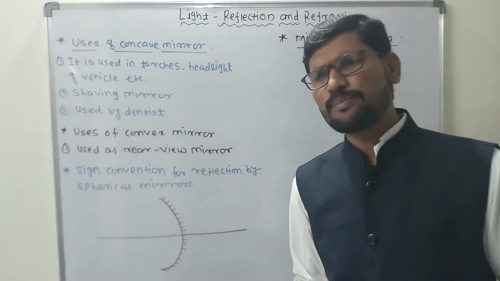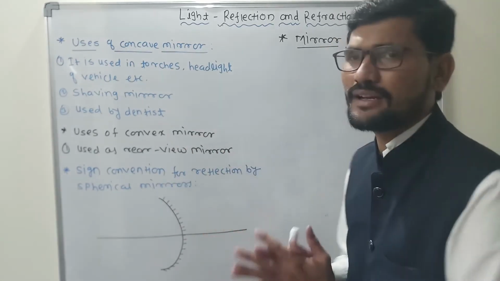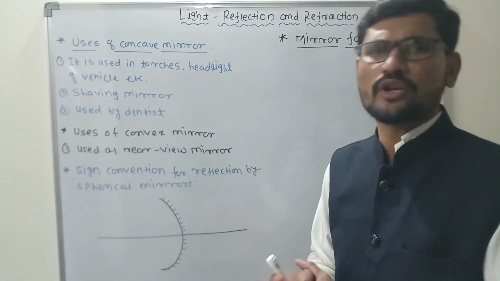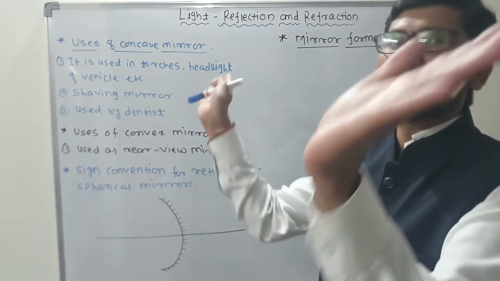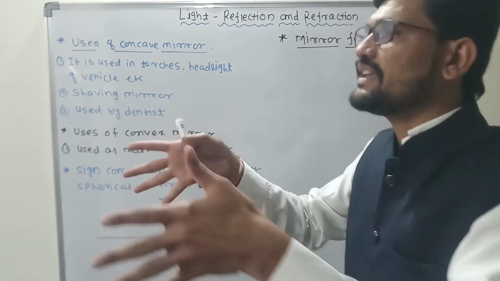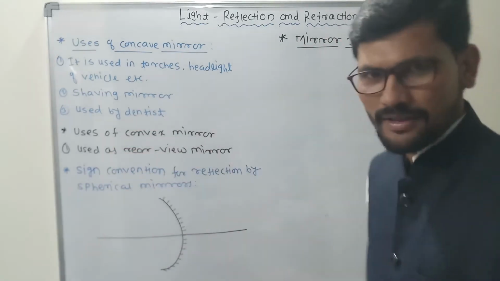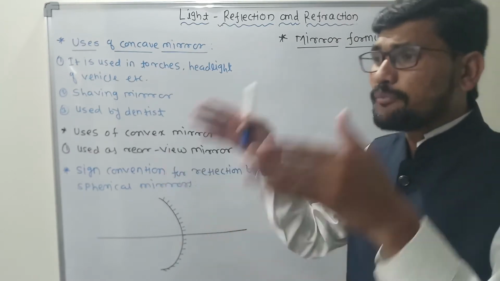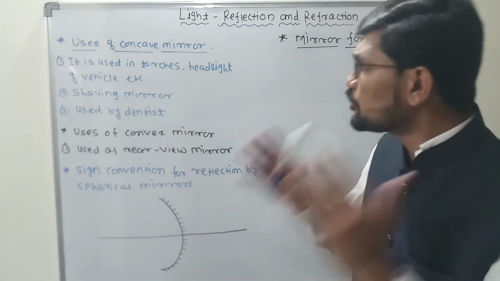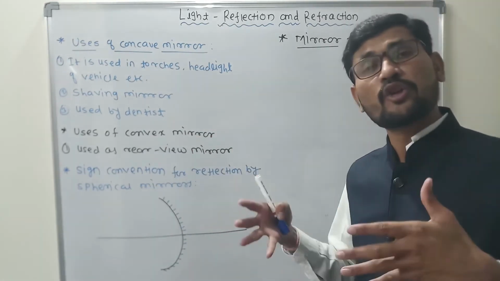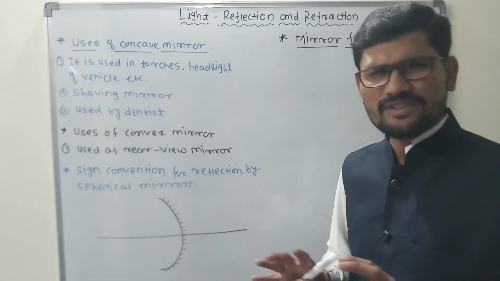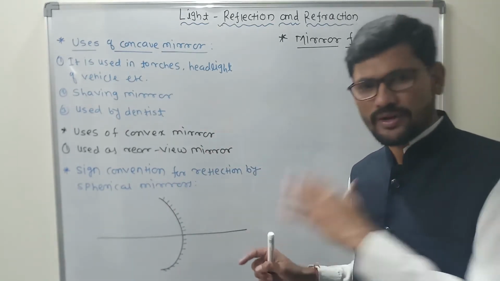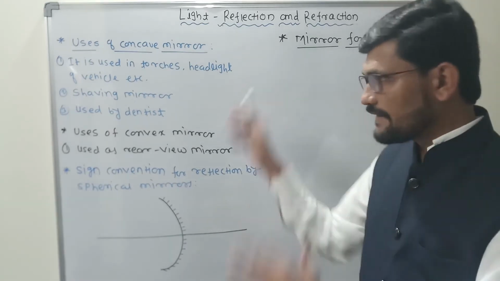ये भी हमें सबको पता है कि ये जो हेडलाइट वाहन की होती है, उसमें क्या करते हैं, concave mirror, क्यों? Because it converges. अगर हम convex use करते तो वो diverge करता। जहां पर हमें light focus चाहिए वहां पर focus मिलता या नहीं मिलता? So to get the focus at a particular point, we need to use the concave mirror. Why? The concave mirror is converging. That is the reason we are using the concave mirror, which means they have applications, no doubt. Clear? This is a very important one.